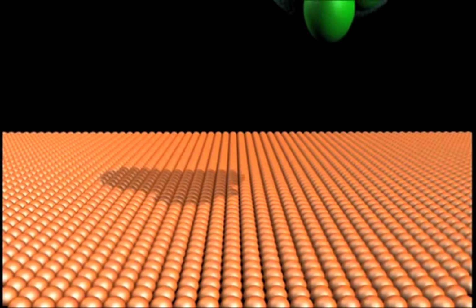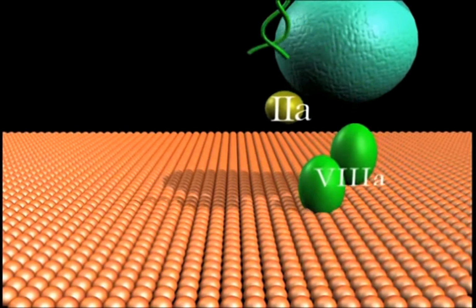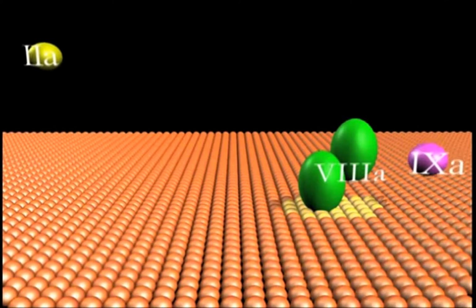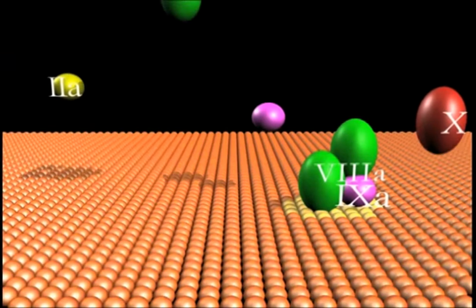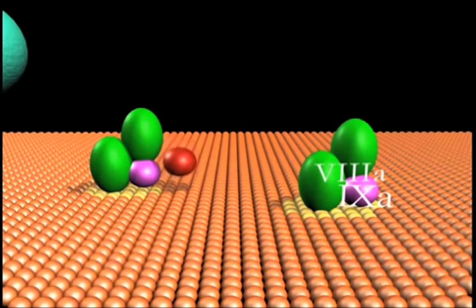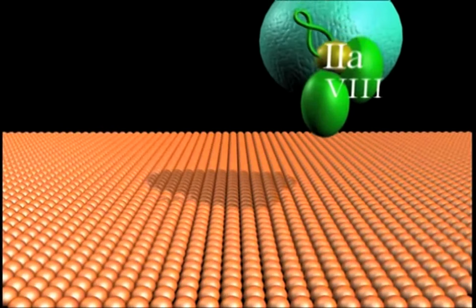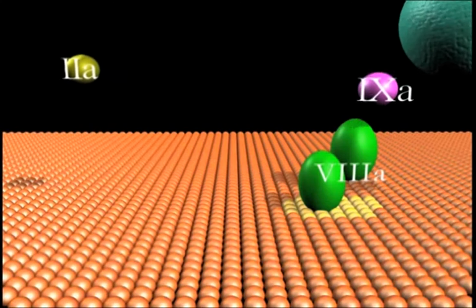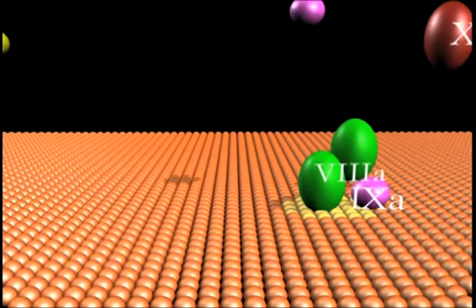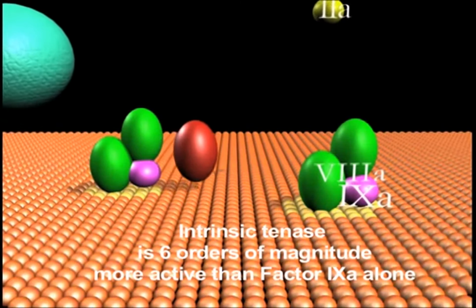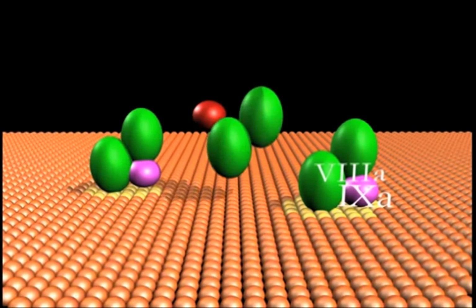In a similar fashion, the small amounts of thrombin (2A) initially produced activate plasma factor VIII to factor VIIIa, simultaneously releasing the factor VIII from its plasma transporter, the large von Willebrand factor, VWF. Platelet membrane-bound factor VIIIa accumulates factor IXa, produced by the TF-factor VIIa complex, to form the intrinsic factor Xase. This complex is 6 orders of magnitude more active than factor IXa in factor X activation.